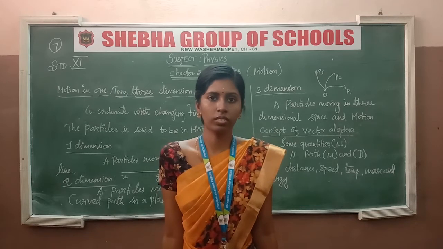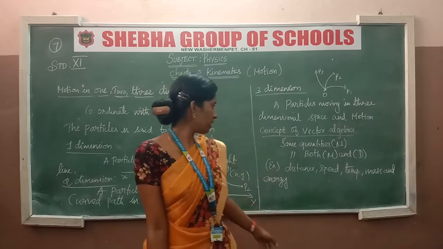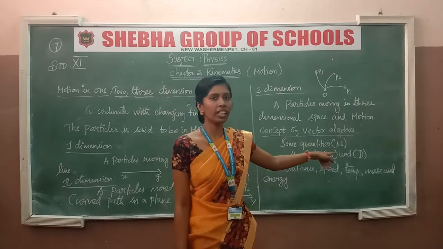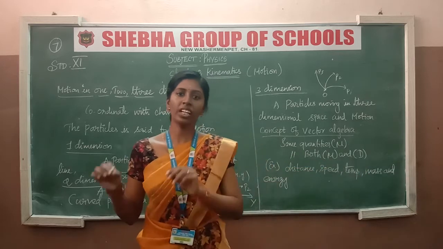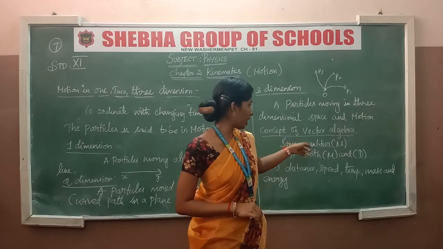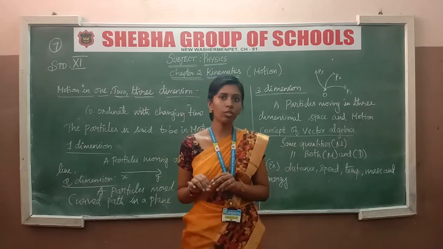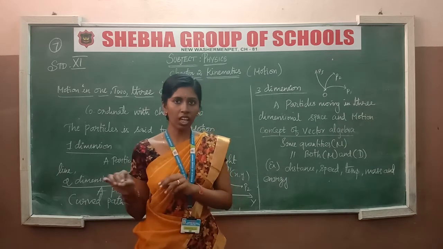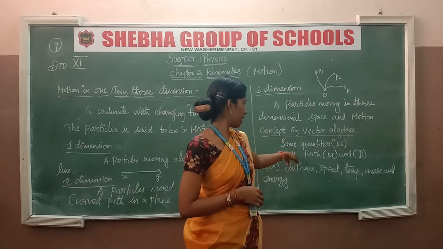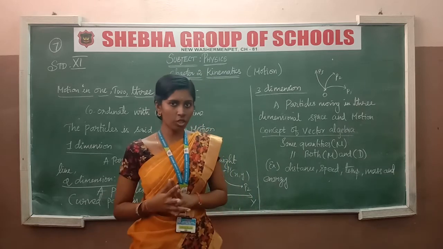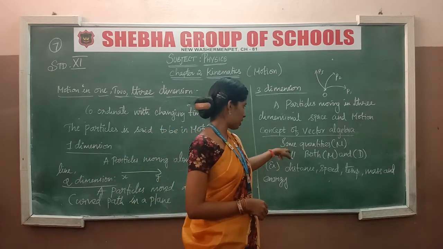Scalar means some quantity that is related only to magnitude. Only the magnitude occupies that quantity. Next, in a vector, both the magnitude and the directions change in that quantity.